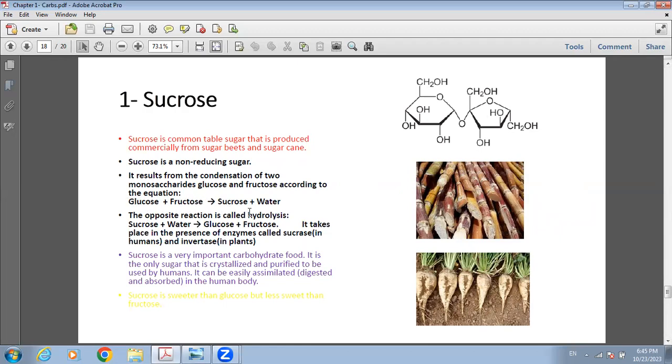The opposite reaction is called digestion or hydrolysis. It happens when we eat sucrose. When we eat sucrose, in the presence of water in our stomach and acids and enzymes, it is broken back into glucose and fructose. It takes place, as we said, in the presence of enzymes called sucrase in humans and invertase in plants. Sucrose is sweeter than glucose, but less sweet than fructose. And as we know, sucrose is sold in the markets.